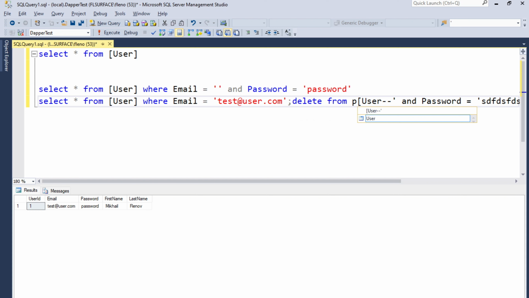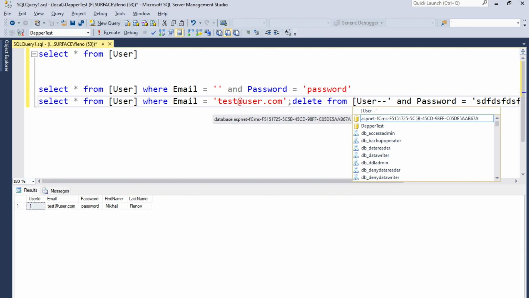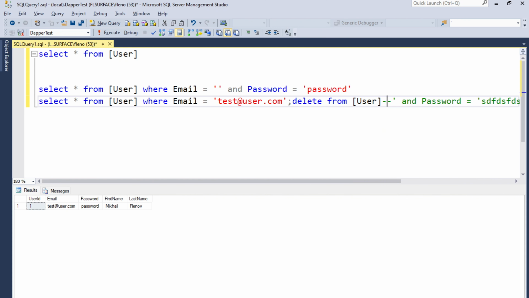User should be in square brackets because it's a reserved word. If we pass something like that, we will execute one query and then another one to delete information. So let's try something like that.